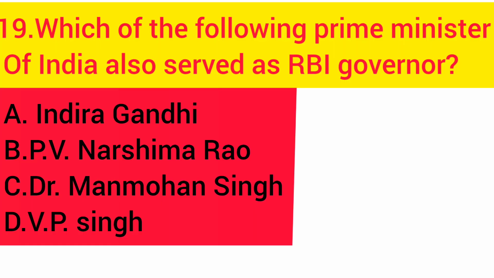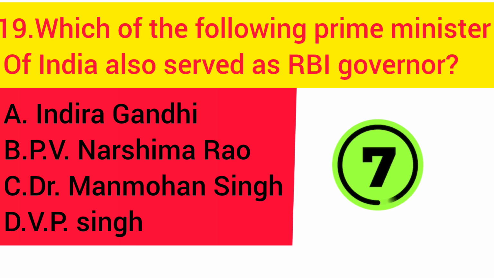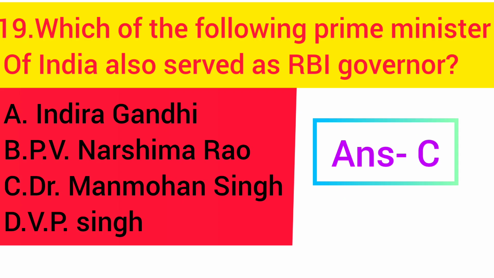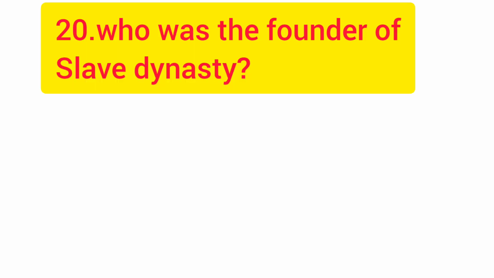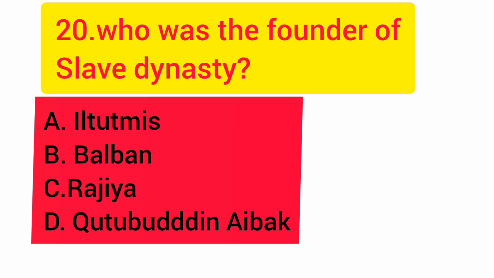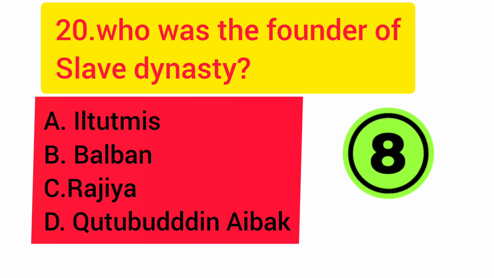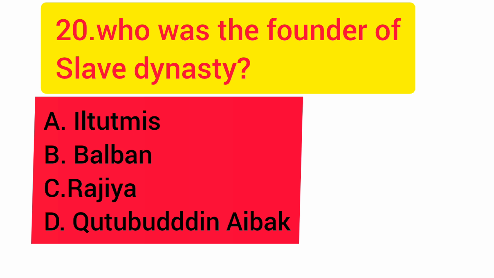Question number 19. Which of the following Prime Ministers of India also served as RBI Governor? Option C is the right answer. Question number 20. Who was the founder of the Slave dynasty? Option D is the right answer.